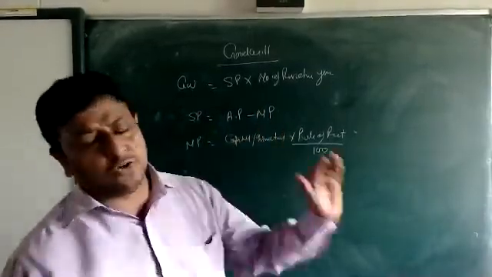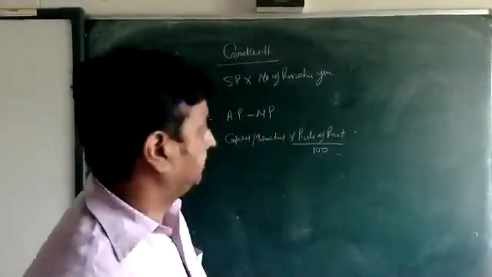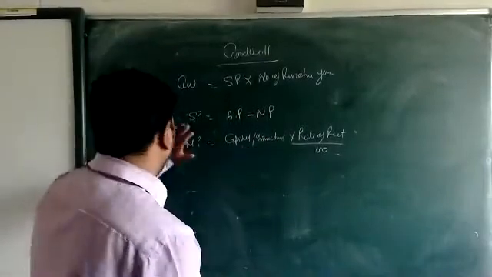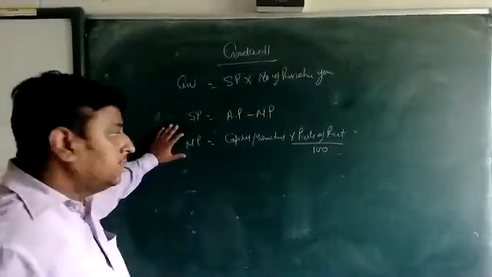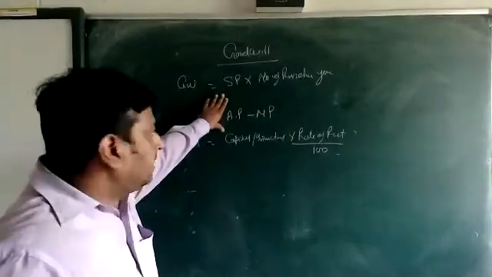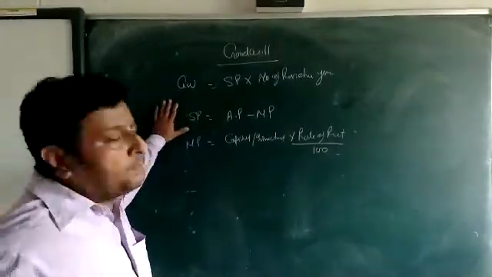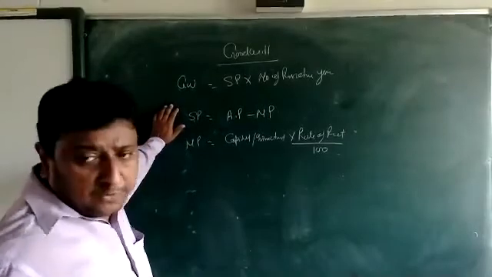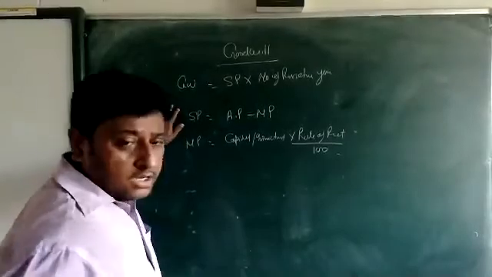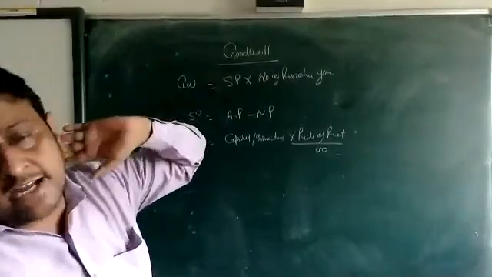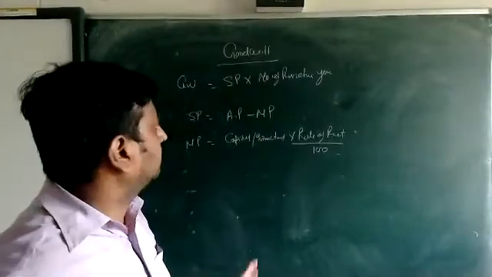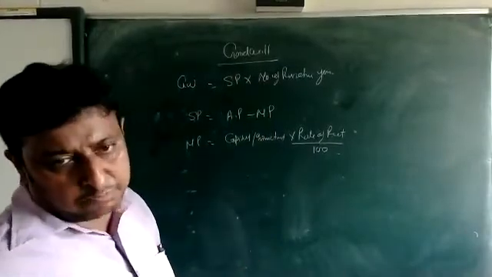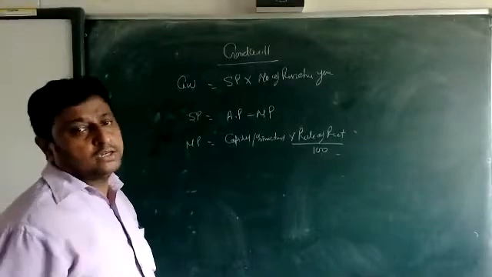By that we calculate the normal profit, then average profit less normal profit. Now the super profit has come, and we put the super profit in the formula of goodwill, multiplied by number of purchase years, then goodwill.